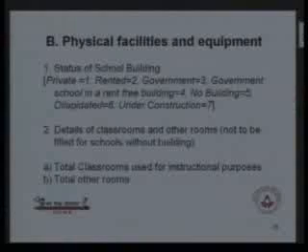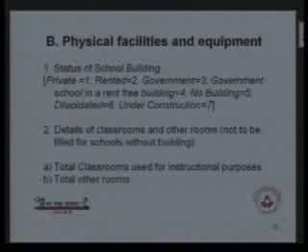The second point we are asking is details of classrooms and other rooms. For each and every detail related with the classrooms. The classrooms, we are treating only those classrooms which are used for instructional purpose, in which the teaching learning method is going on.